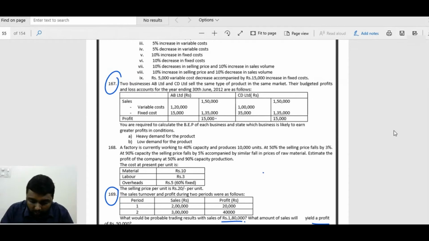If you look here, both have the same profit. You are required to calculate the break-even point of each, and find out which is having greater profit in heavy demand condition, which is having greater profit in low demand condition.